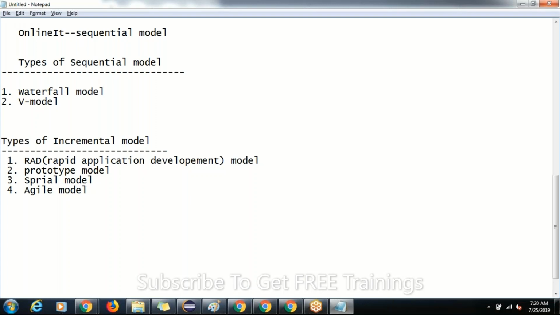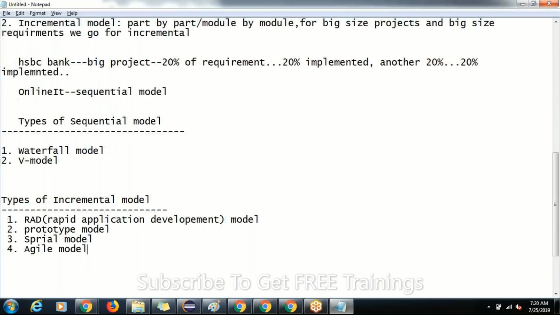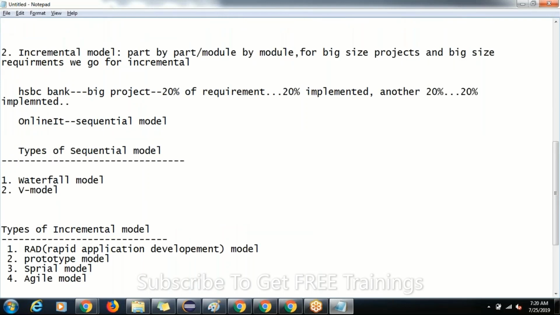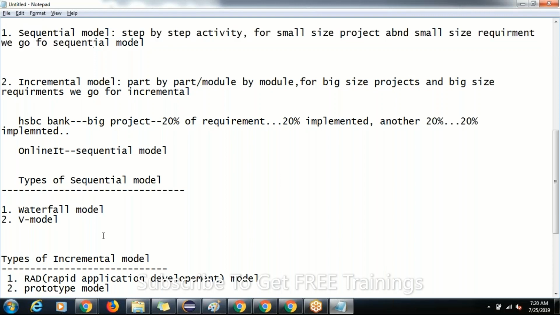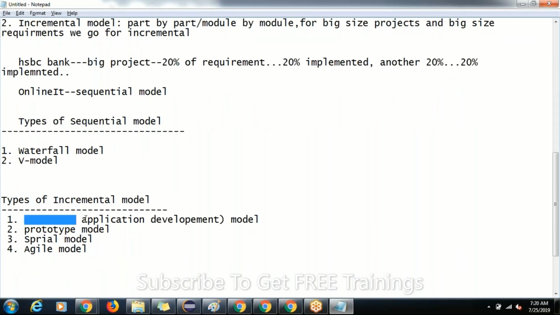So once again I repeat: for small size projects and small size requirements we go for the sequential model. For big size projects and big size requirements we go for the incremental model. Under the sequential model we have two types: the waterfall model and the V model. Under the incremental model we have the RAD model, prototype model, spiral model, and agile model. The agile model is the most important and very advanced one.